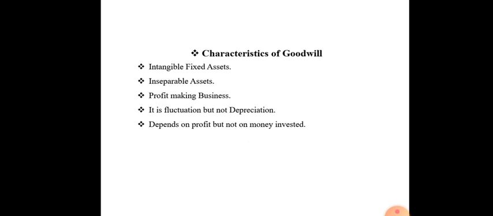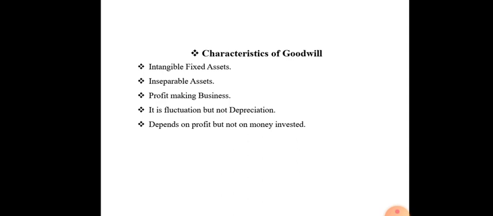Goodwill depends on the profit of the business. If the profit increases, the goodwill also increases. If the profit decreases, the goodwill also decreases. But when goodwill is more known, then automatically the profit will be more. So it fluctuates, it's not constant. It will be fluctuation but not depreciation, so we cannot depreciate goodwill.